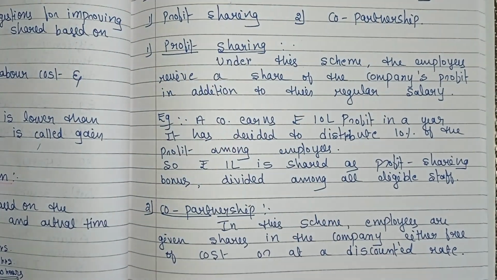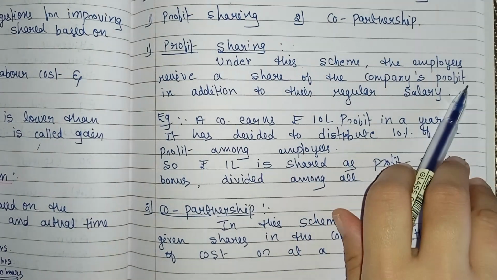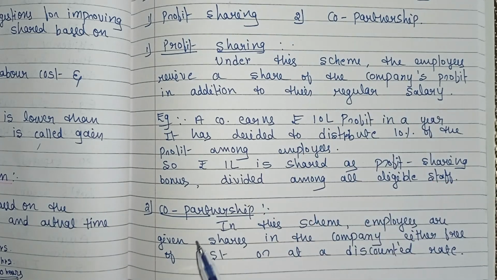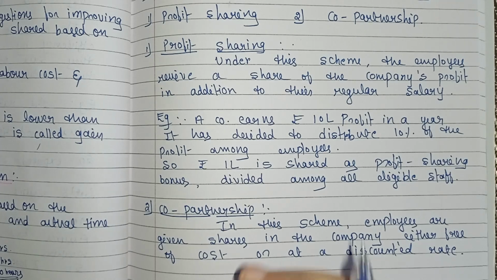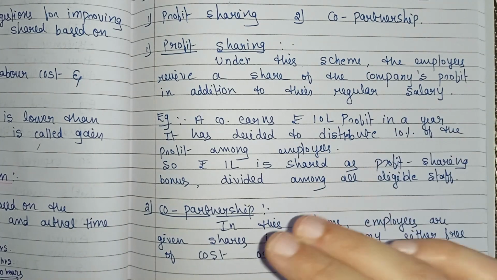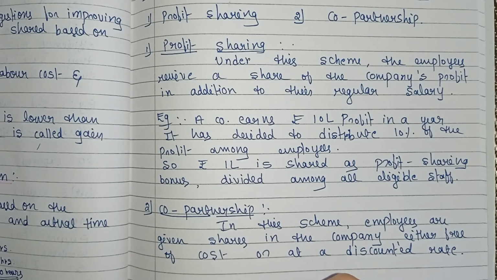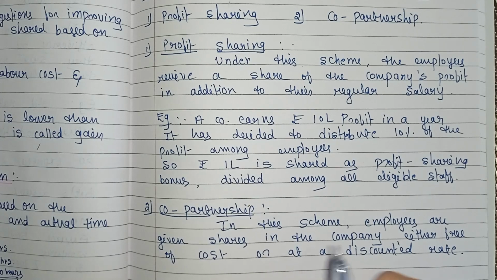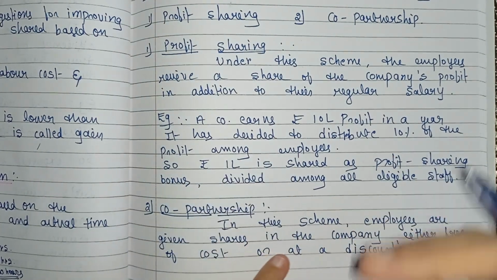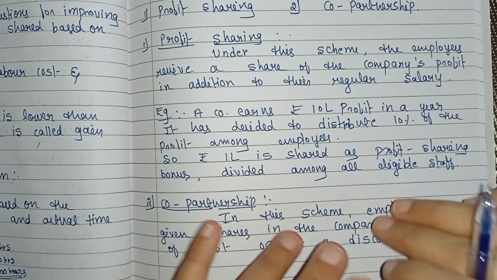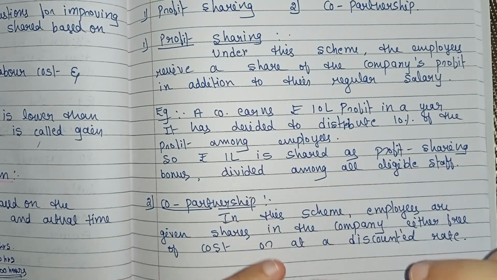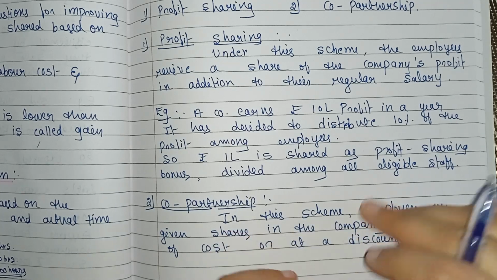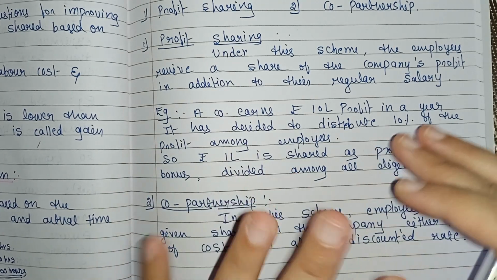See here, under this scheme, the employees receive a share of the company's profit in addition to their regular salary. Means the salary that is available to them plus a share of the company's profit. Clear? So when the company earns more profit, the employees also benefit from that success. Right? This bonus is not guaranteed every month but given annually or half yearly, based on the company's performance.